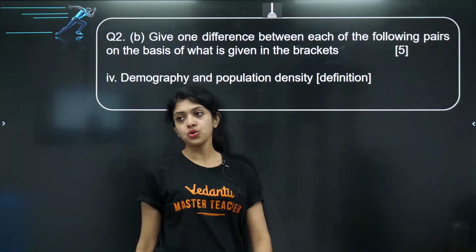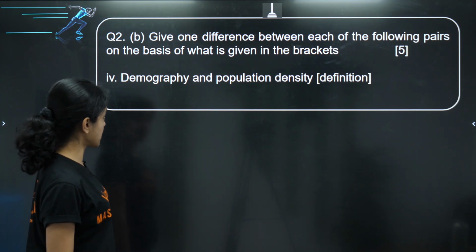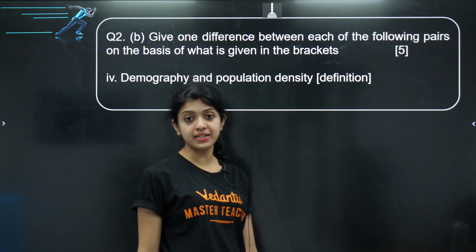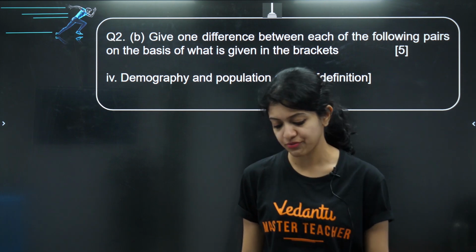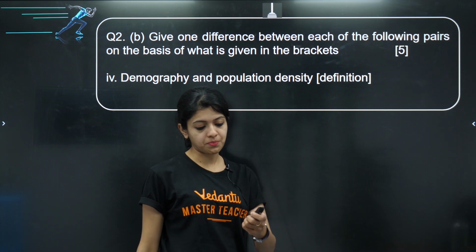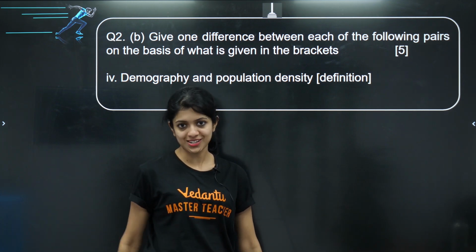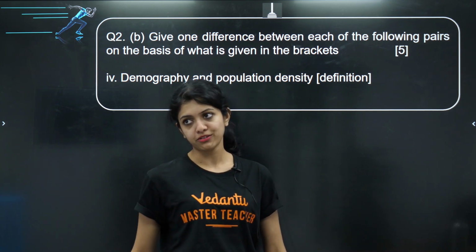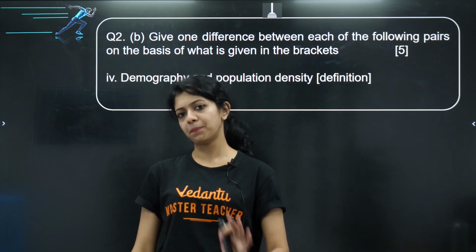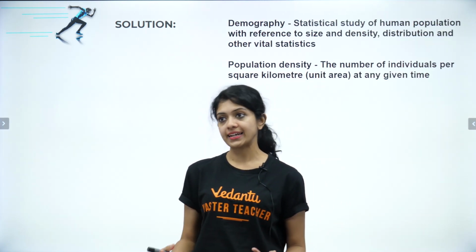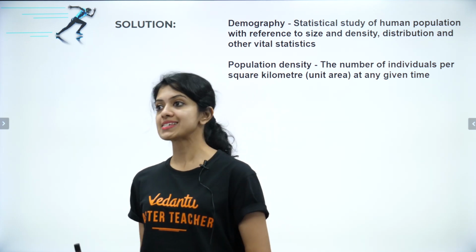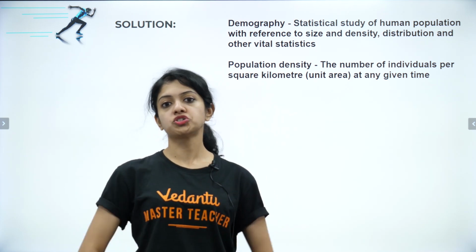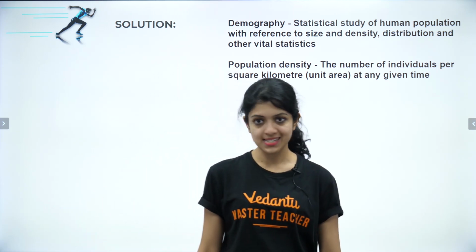And now sub-question number 4: demography and population density. This is not very hard either. It's only the definition that's been asked. Demography, if you remember, because it was one of the last chapters that we discussed in the last couple of weeks, I'm assuming you would be able to recall what it is. Demography is basically the statistical study of human population with reference to size and density, distribution, and various other vital statistics.